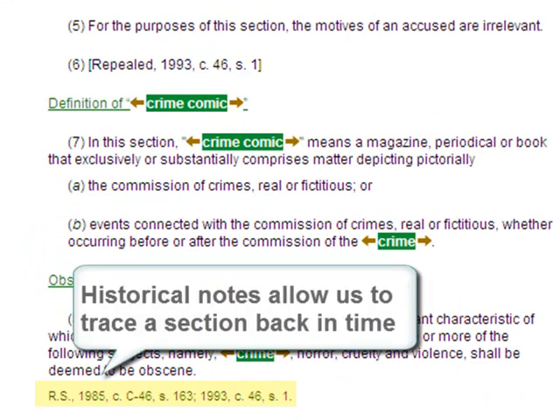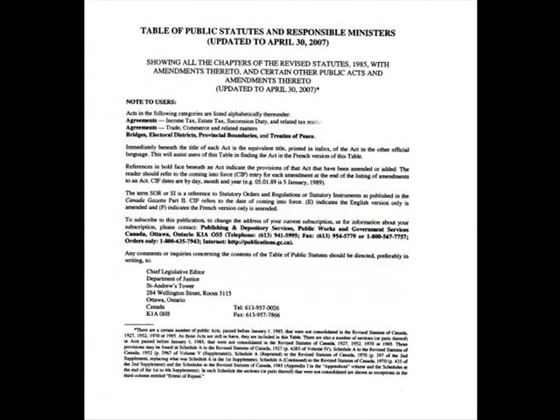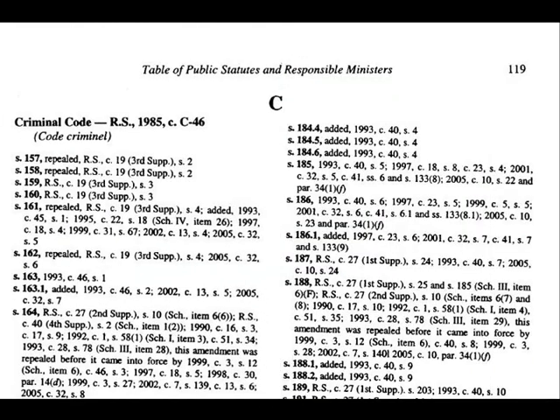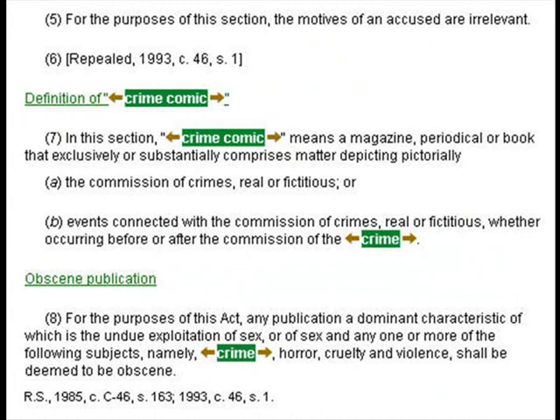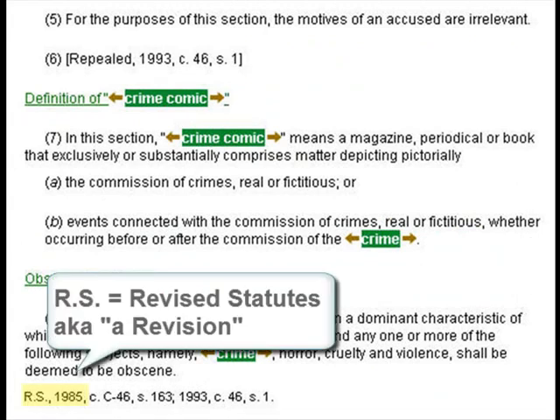The online version of the Statutes of Canada includes notes that provide the history of a section. These historical notes are provided here for convenience, but if you wish to consult the official record of changes to federal statutes, you would turn to the print table of public statutes. Returning to the historical notes in the online version, the first part of the note is referring us to RS 1985. The RS stands for Revised Statutes, also known as a revision, something that last happened in 1985.